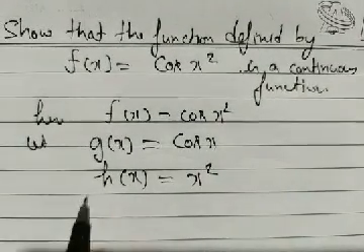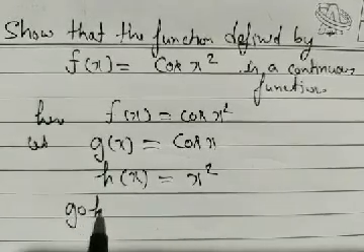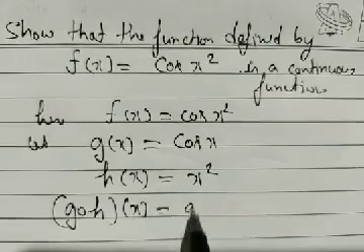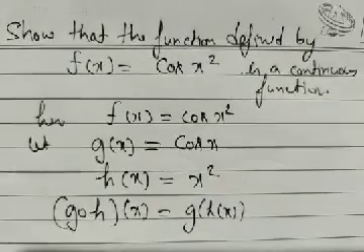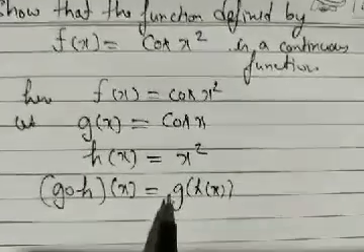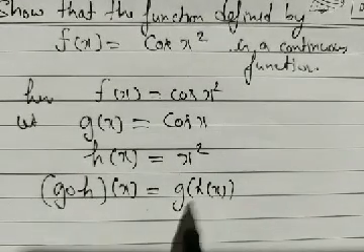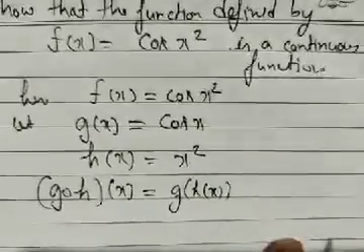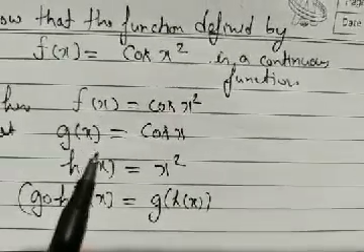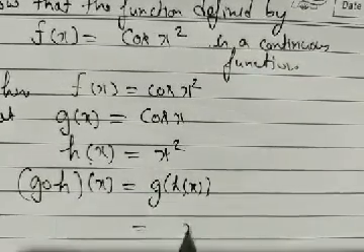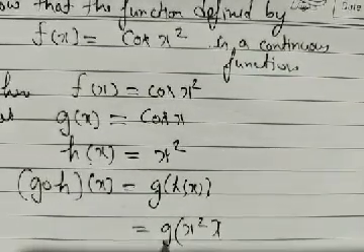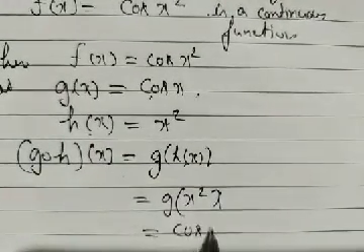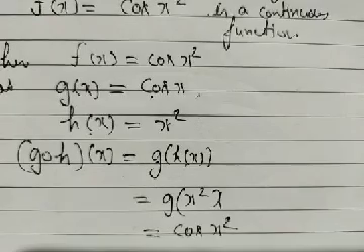Now we are going to take the composition g composite h on x. By definition of composition, it's g of h(x). What is our g of h(x)? When h(x) is x², wherever g goes, g of x goes to cos x, so it is equal to cos x².